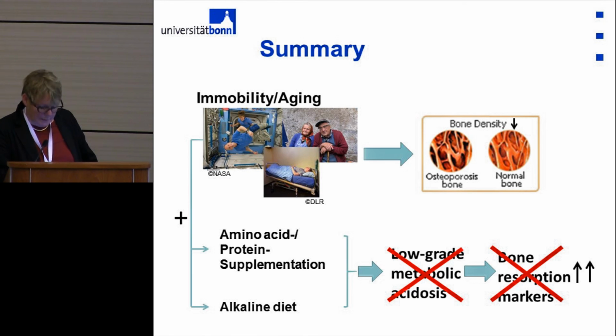Now, when applying an alkaline diet or supplementing with potassium bicarbonate, that increase seems to be compensated. So I think that's quite an interesting and good recommendation for aging to just increase the alkaline precursors in the diet.